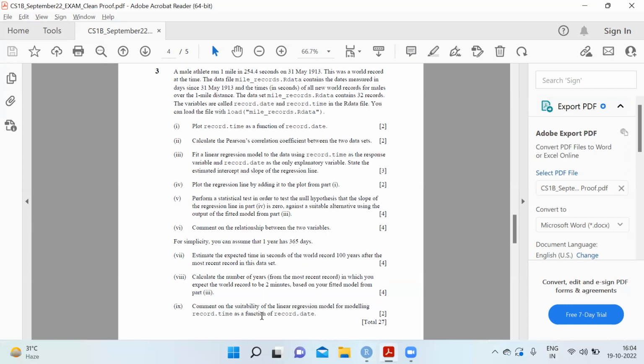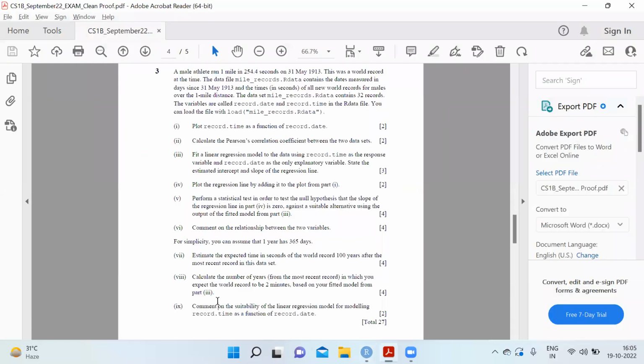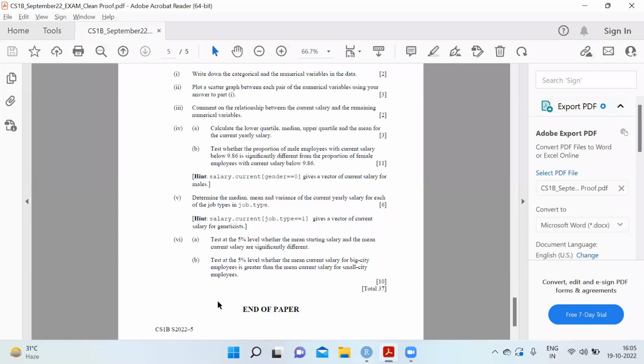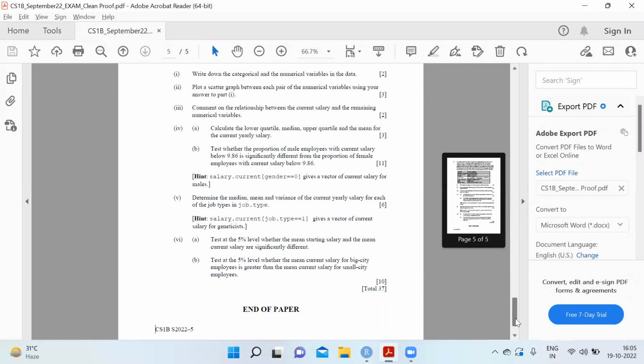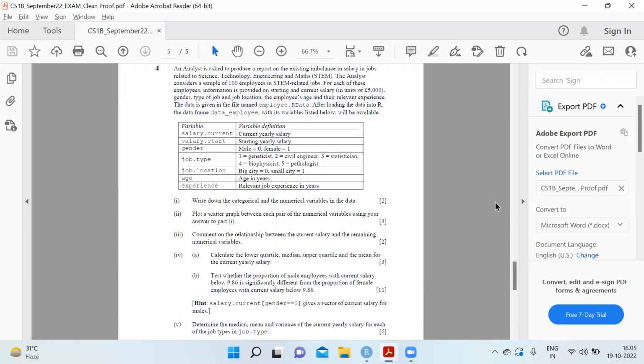Comment on the suitability of linear regression model for modeling record.time as a function of record.date. Yes, it is a very suitable model because as we are moving further with dates, the record time will decrease, and they will always have a negative relation, because people will always want to break the records and reduce the record time. This was also a very direct question, you would not have to put any extra effort into this.